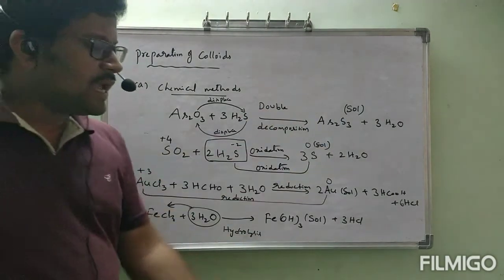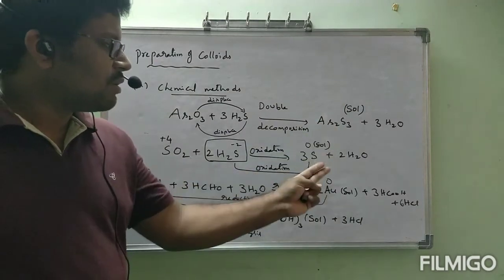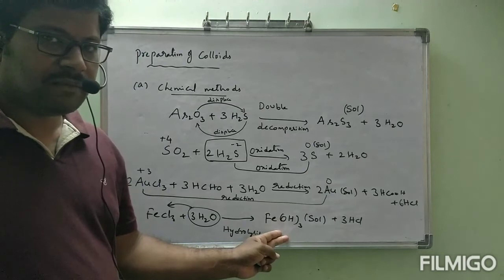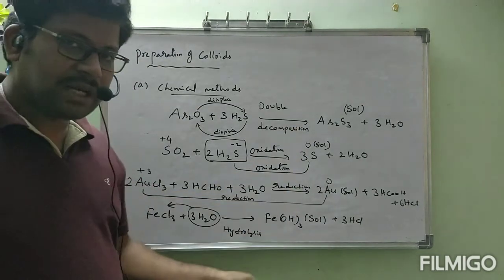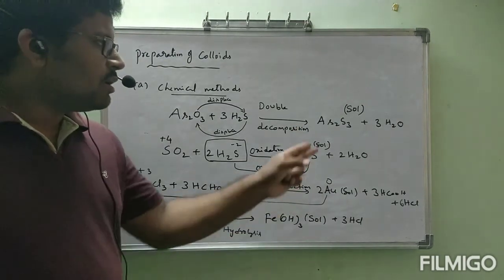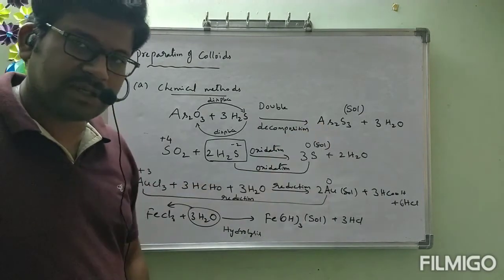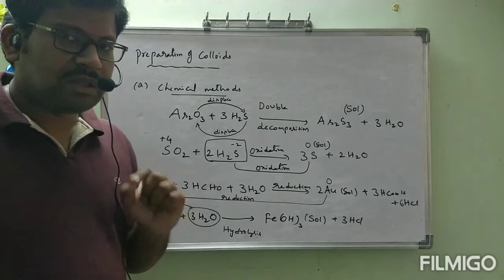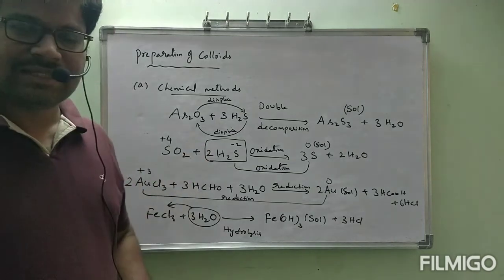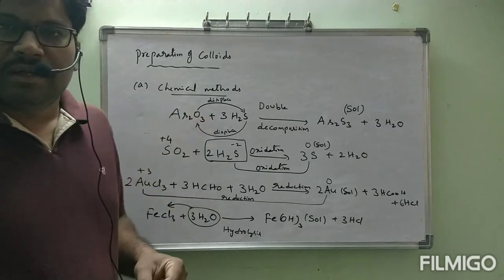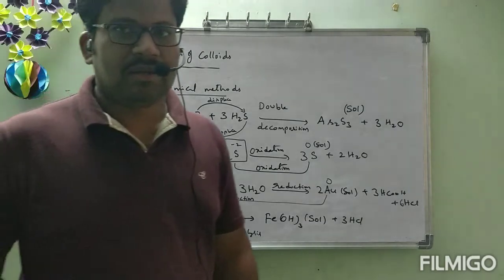So, in every chemical reaction, the resultant is colloidal particles dispersed in a solvent, that is the dispersion medium. One small thing is, these chemical reactions to prepare colloids are not that much important.